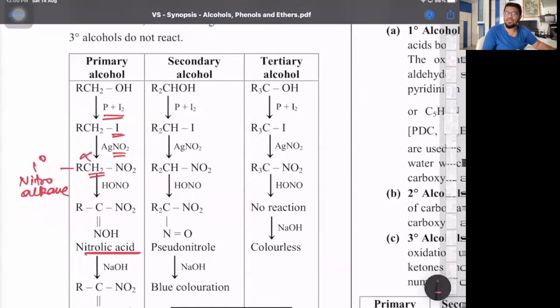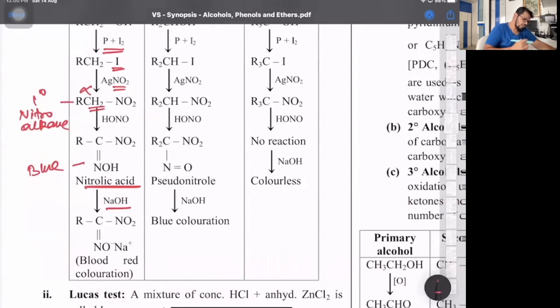As I said, we'll be doing this in the amines part. That's a blue colored solution, and by adding NaOH it gets converted into another salt, which is a blood red solution. So any primary alcohol with red phosphorus and iodine gives 1 degree alkyl iodide, which with AgNO2 gives 1 degree nitroalkane, with which HNO2 gives a blue colored compound, nitrolic acid.